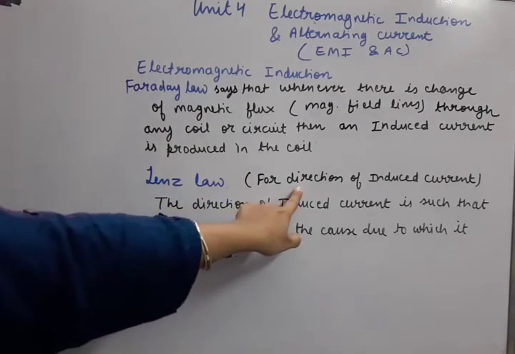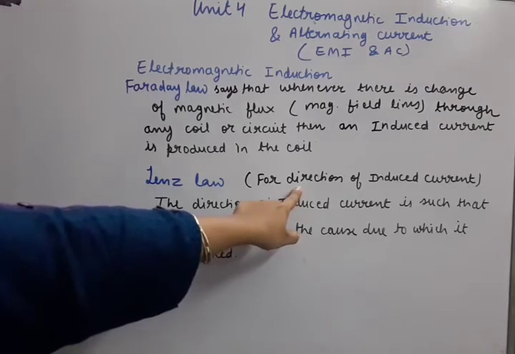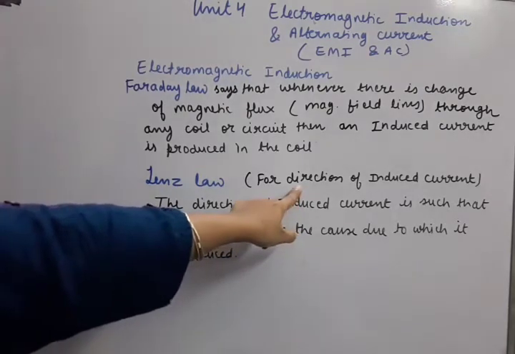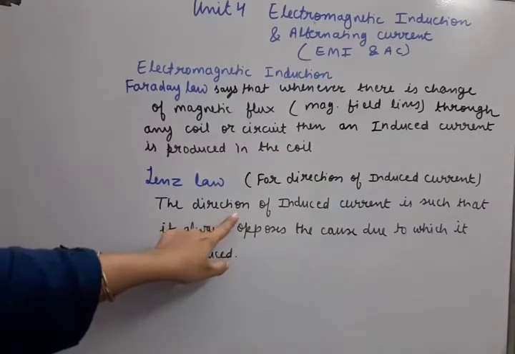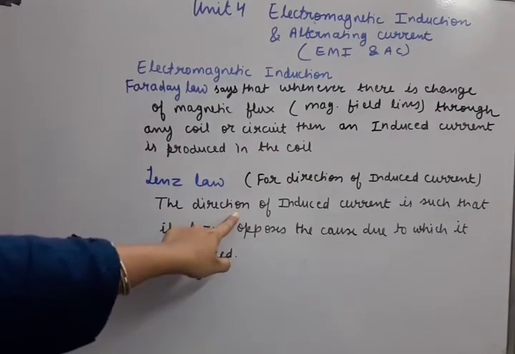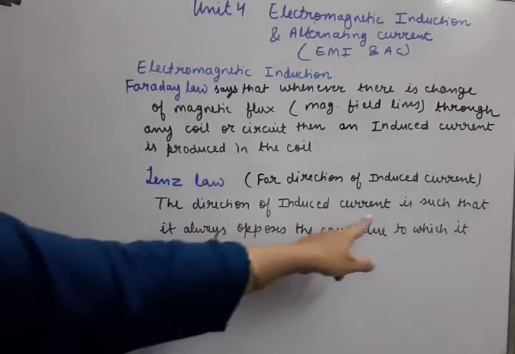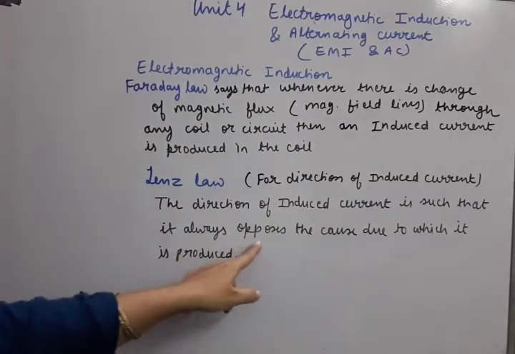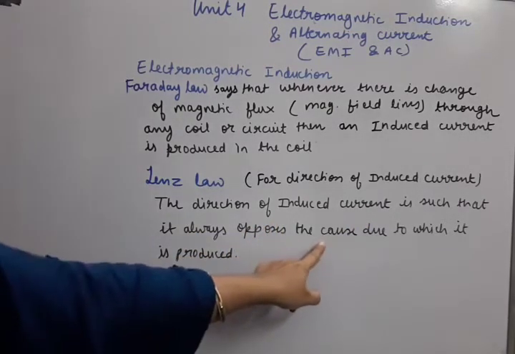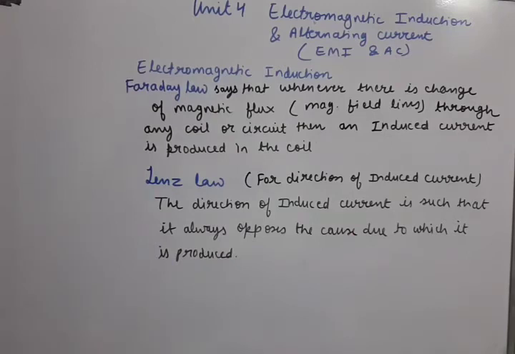As I told you, Lenz law is used to find the direction of induced current. One statement is given that we need to understand with the help of circuits. So let us learn the statement here. The direction of induced current is such that it always opposes the cause due to which it is produced. Now let us move to the next sheet to understand both the laws.